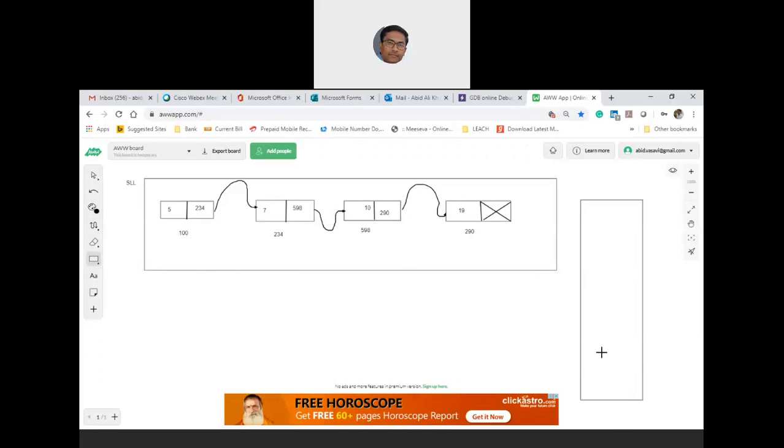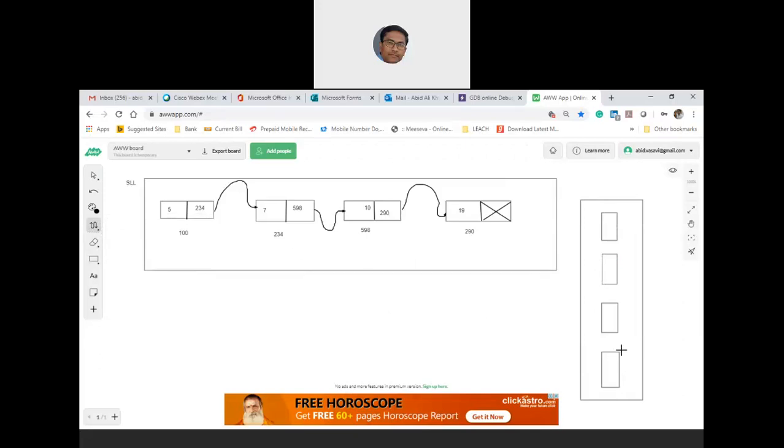Then it will be like this, and like this, and finally it will be like this. If I do this, then this is the head node, which in our case holds 5.